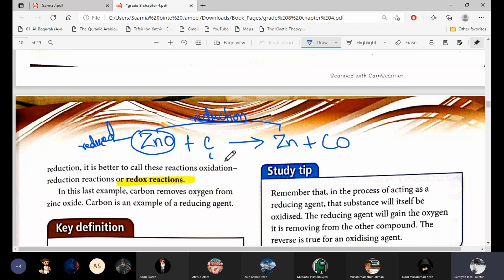Okay, from copper to copper oxide, from carbon to carbon monoxide, it's oxidation because oxygen is added, and we will say that copper is being oxidized.